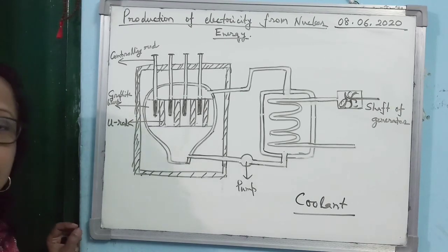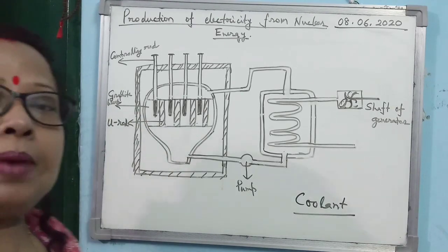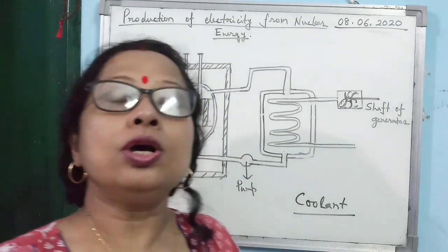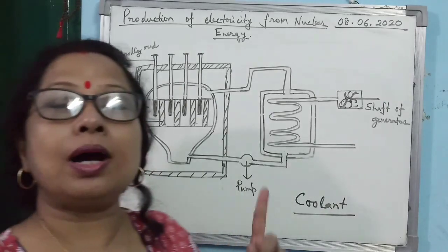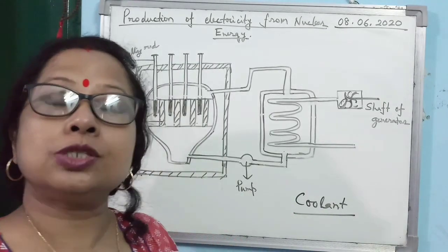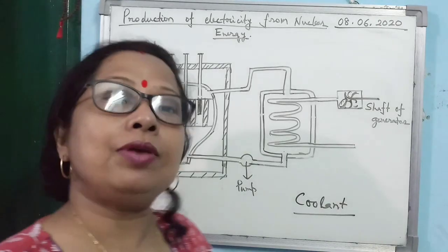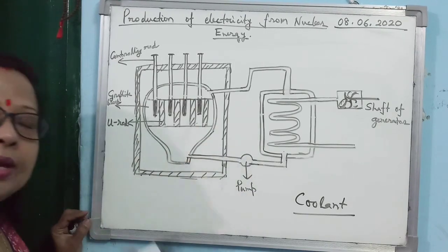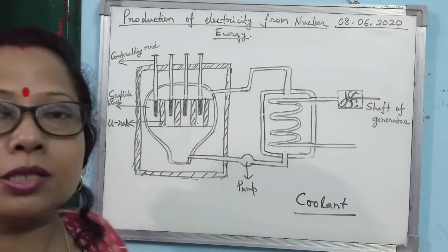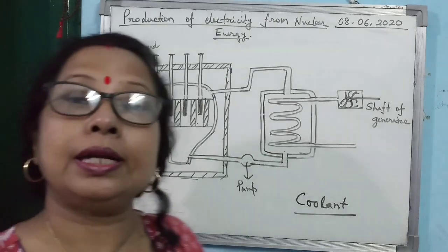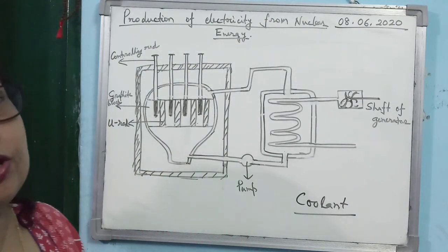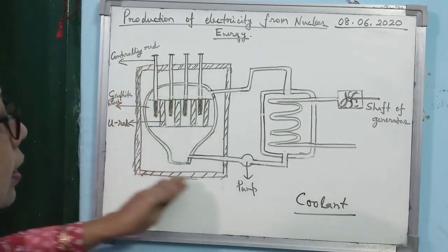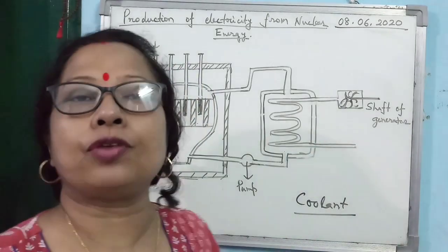Why lead and concrete? Because uranium-235, barium, krypton, all of them are radioactive sources, so they continuously emit alpha, beta and gamma radiation, which is very harmful for any living being. That's why the entire chamber is put within a lead and concrete chamber, because lead and concrete absorb the harmful radioactive radiation. So whatever harmful radiation there is will be confined within this chamber. It will not come out.